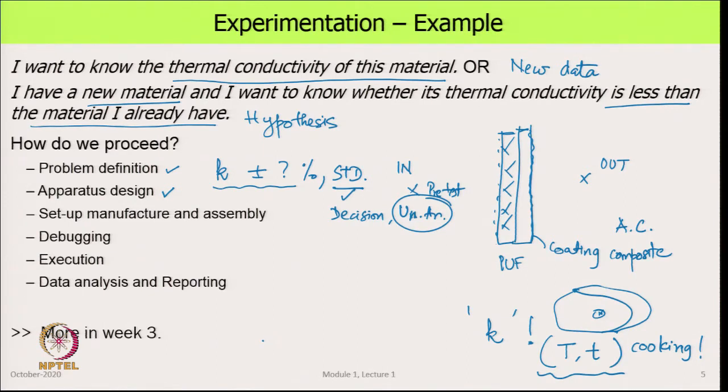With that, we design the full geometrical features of the setup. We set up the manufacture, make the engineering design, buy the instruments, make the various parts, assemble them together, and now we are ready to operate it. Once it is ready for operation, our next step is debugging, where we run the test many times and check that it does everything right. Once we are satisfied with that, we go ahead and collect data. After data is collected, we analyze it and report it.